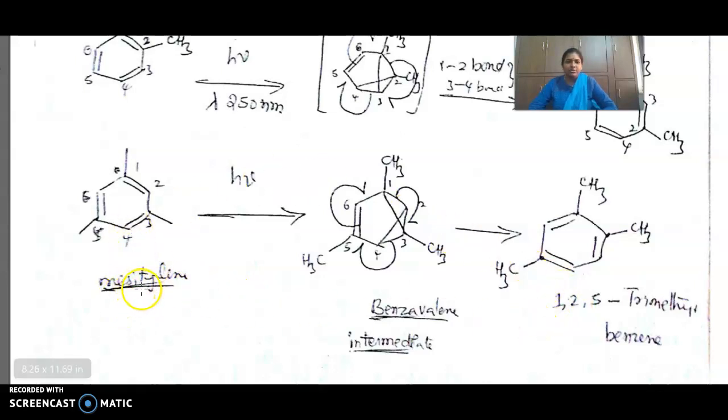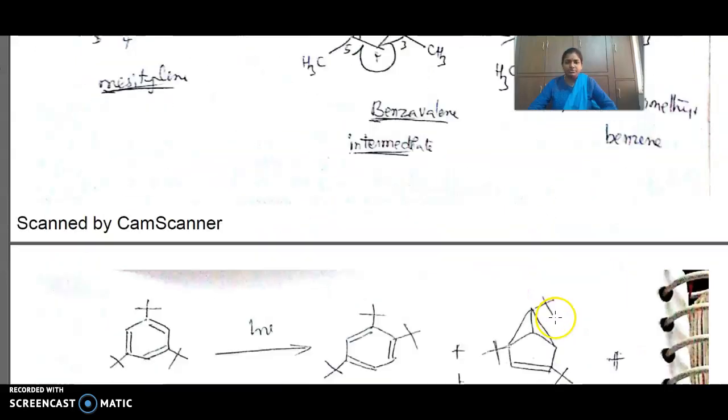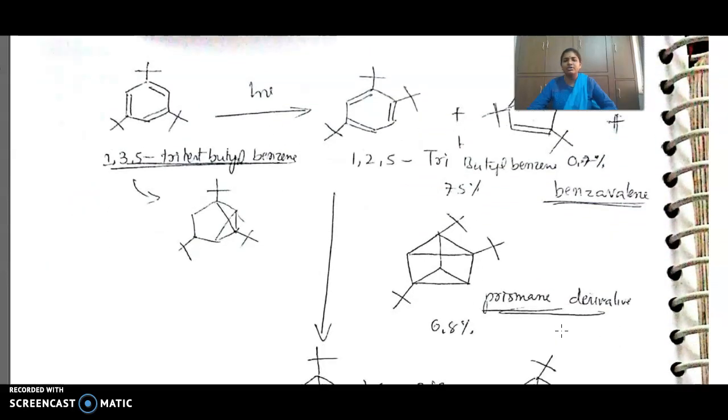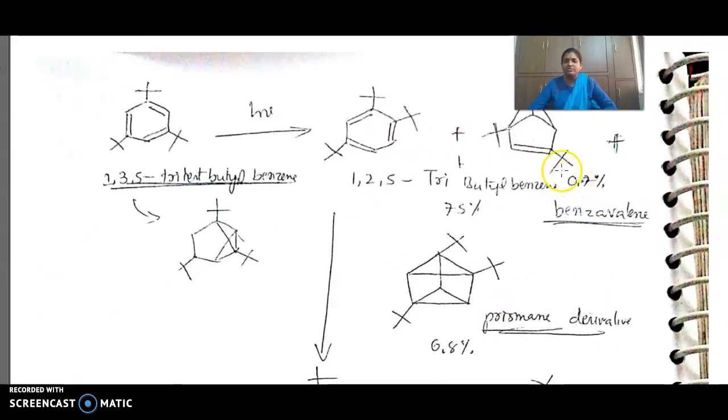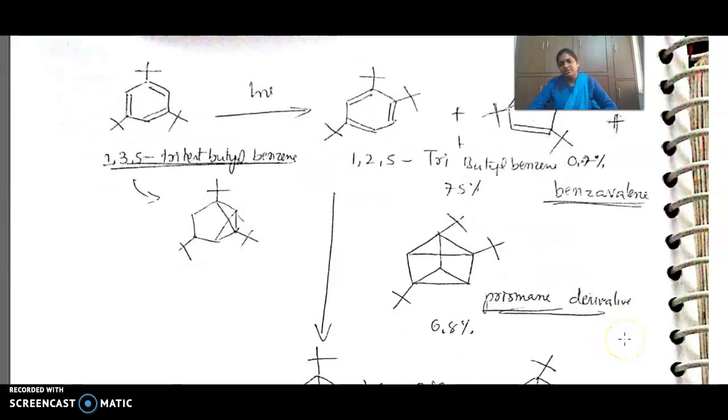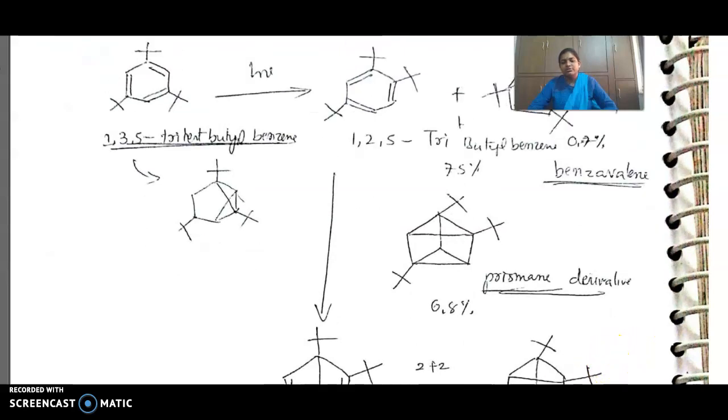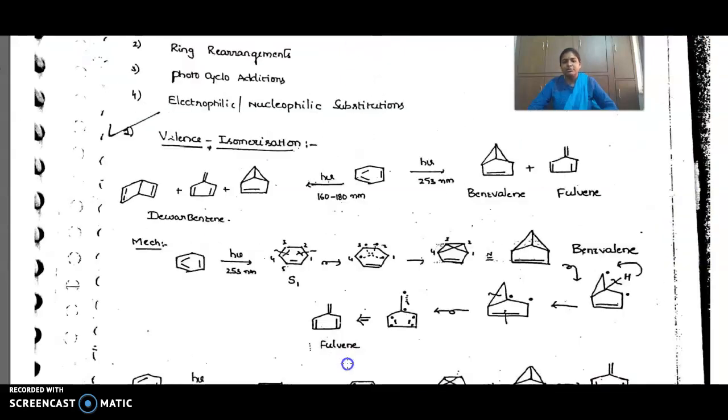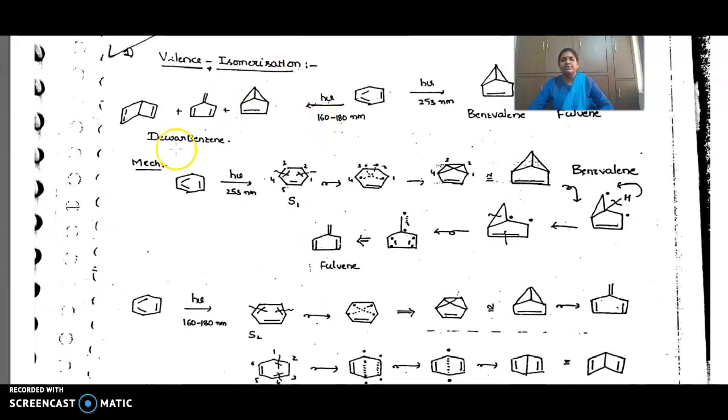Then if you take mesitylene, tri-substituted, it is forming a benzvalene intermediate, 1,2,5-trimethylbenzene under the influence of hv. So this is the photoisomerization. Whatever the benzenes we are getting, benzvalene, they will get substituted benzvalenes here. Because benzene is substituted, benzvalene also will give the substituted products. This is about the photoisomerization of benzene.